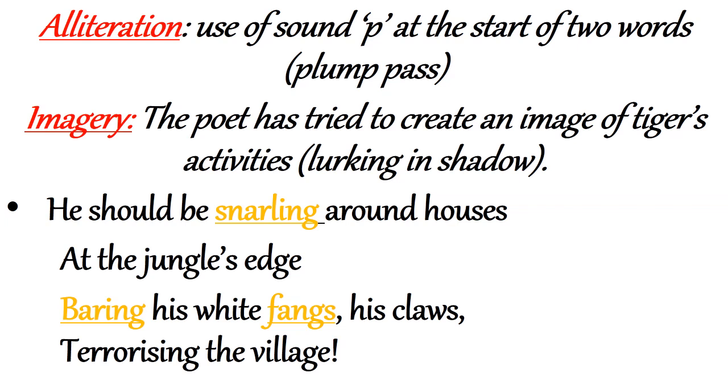Fangs means sharp teeth, and claws. So the meaning is that the tiger should be in the jungle, but instead of roaming in the jungle, the tiger is in the cage, and there he cannot show his power to anyone.